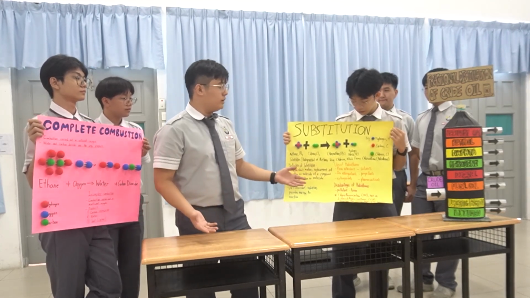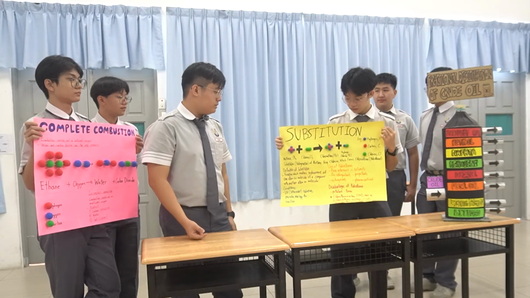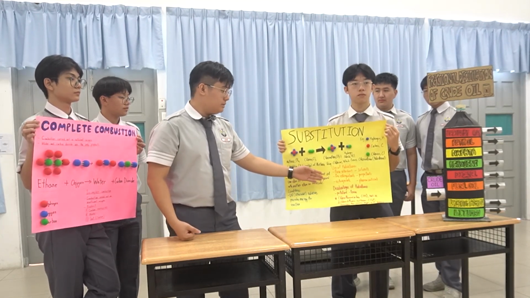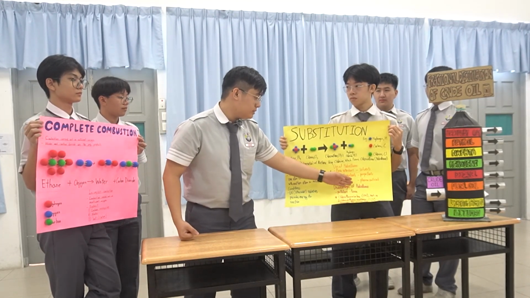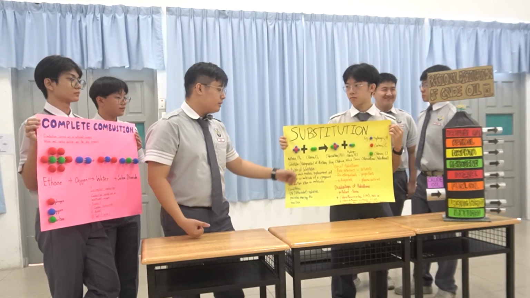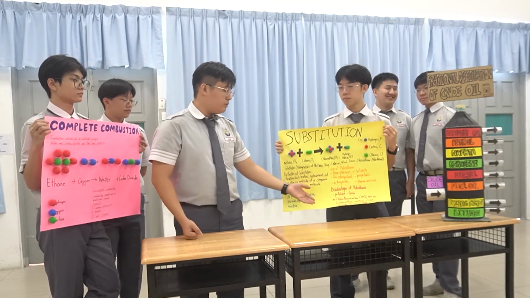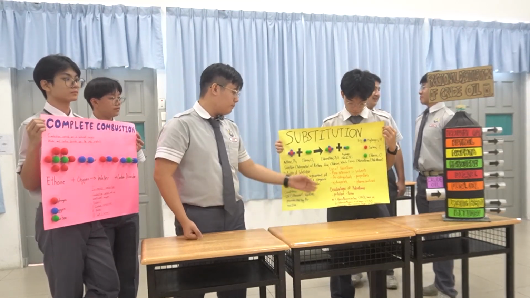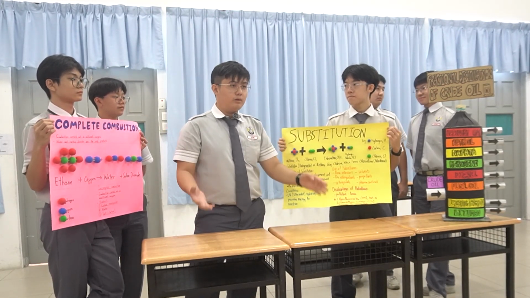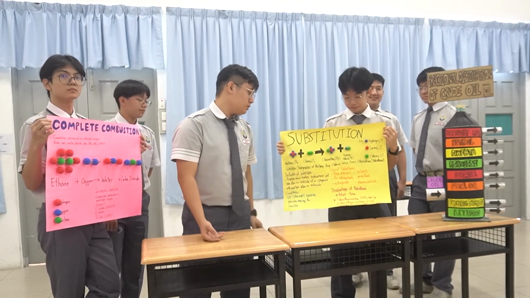And what are the uses of haloalkanes? For example, fire extinguishers, refrigerants, solvents, propellants, pharmaceuticals, and flame retardants. Although they are very useful, there are also some disadvantages of haloalkanes, which is that they cause pollution to the environment. They are pollutants and they are also toxic.